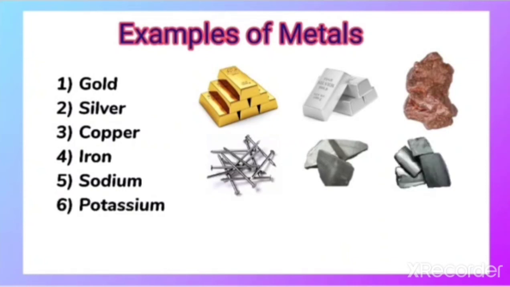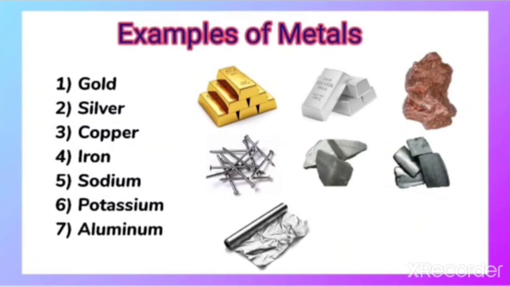Similarly, potassium is also seen in laboratories. Next we have aluminium. That is also very familiar to us, because a lot of utensils at home are made up of aluminium, and you are familiar with aluminium foil. That is actually a thin sheet of aluminium metal that is also used in our day-to-day life.